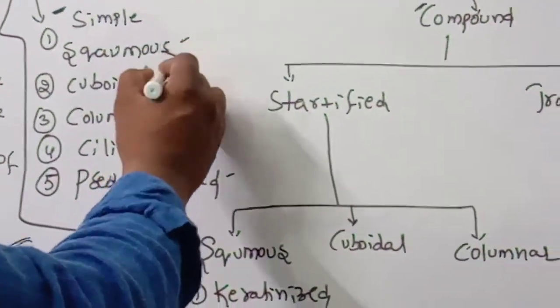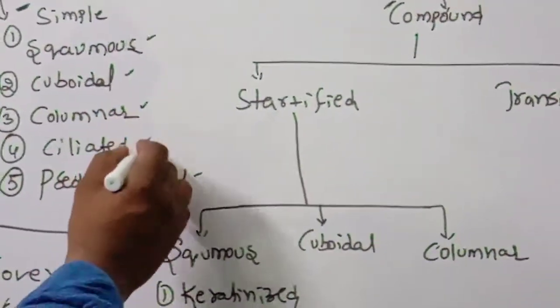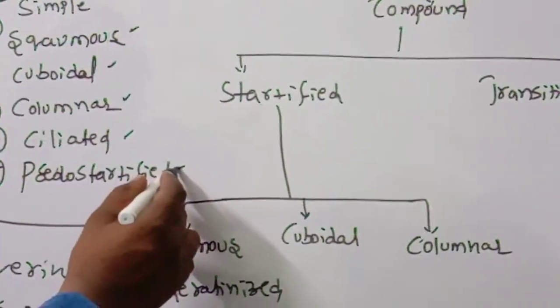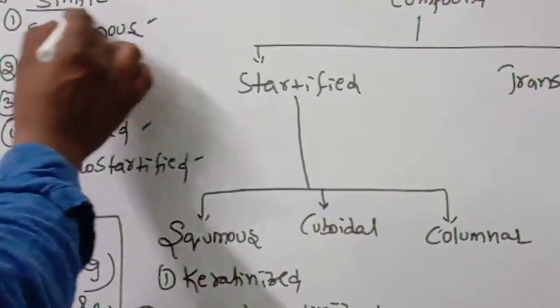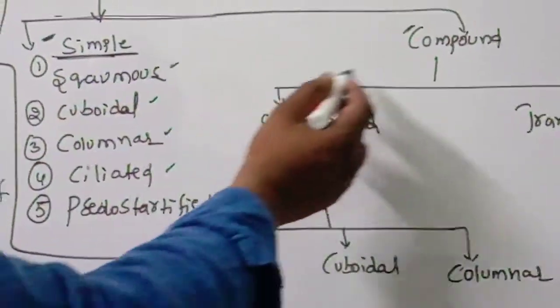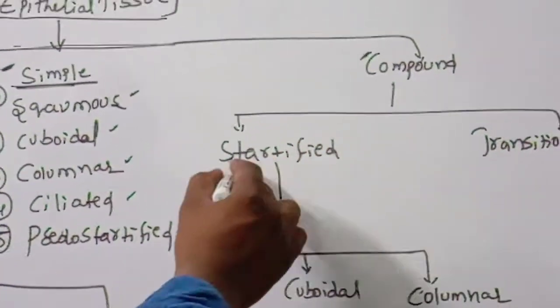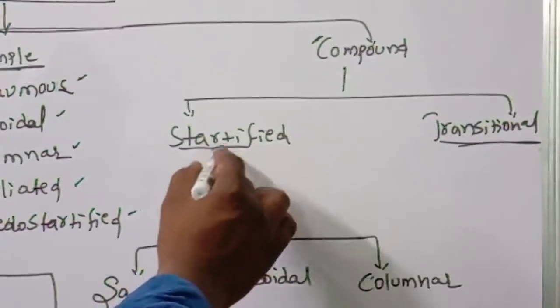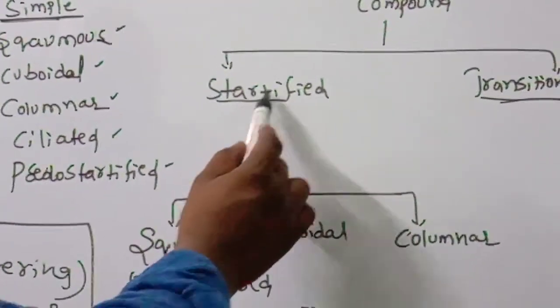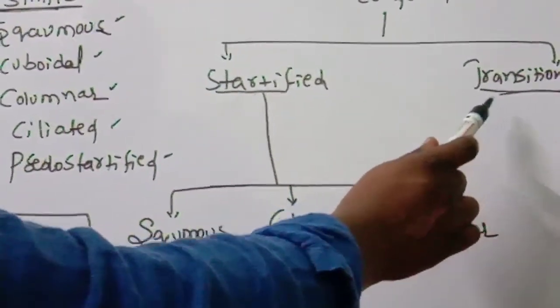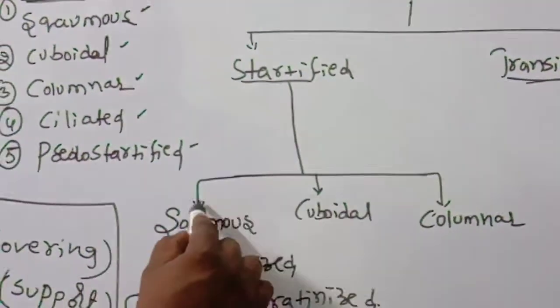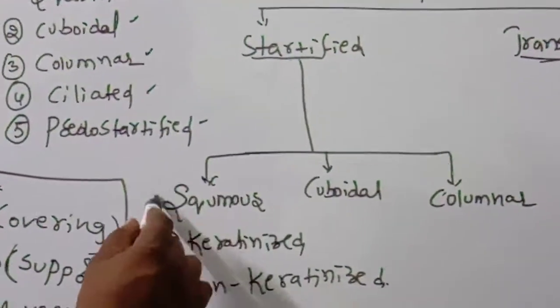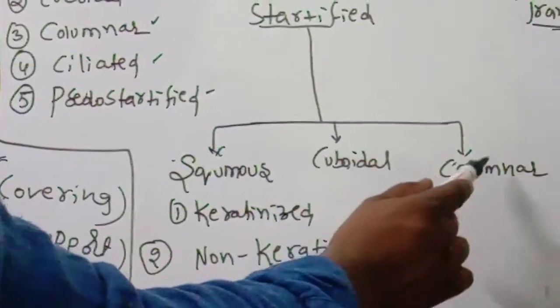Squamous epithelium, cuboidal epithelium, columnar epithelium, ciliated epithelium, stratified epithelium. These all are under the category of simple epitheliums. Then compound epithelium, stratified and transitional. The compound epithelium is divided into two types, stratified and transitional epithelium. The stratified is again divided into three types. What are those? Squamous, cuboidal, columnar.